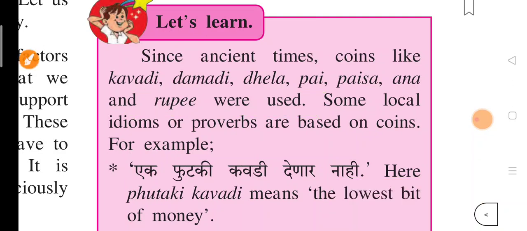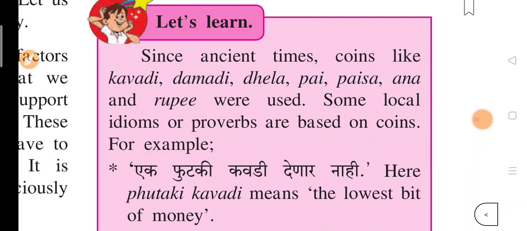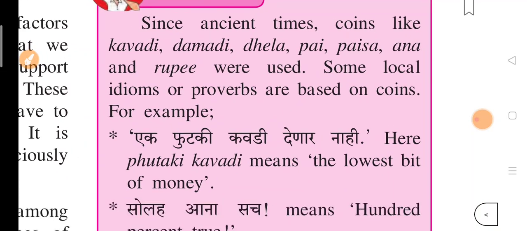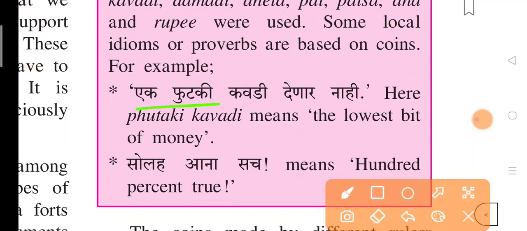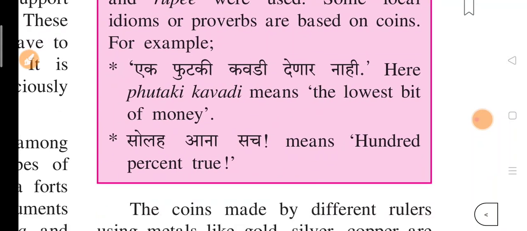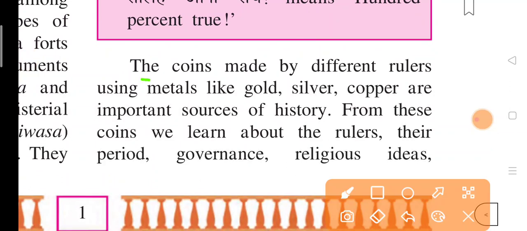So this you should remember. Some local idioms and proverbs are based on coins. For example, "Ek futki kavadi denar nahi" and "Solah ane sach". Here "futki kavadi" means the lowest bit of money, and "solah ane sach" means 100% true. Now, the coins made by different rulers using metals like gold, silver and copper are important sources